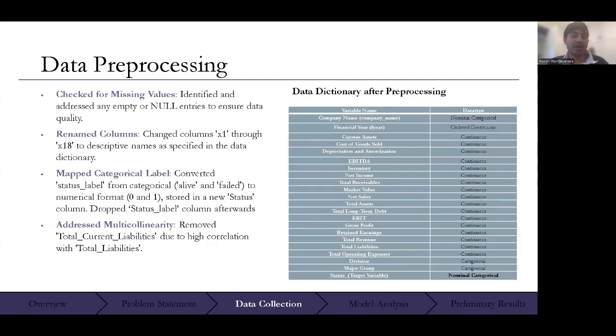When pre-processing the data, I first checked for missing values and addressed them by removing their rows. Then all columns were renamed to descriptive names, which are stated in the data dictionary. The status label variable was mapped to a binary numerical format and stored as a new variable, status. Finally, I removed the variable total current liabilities due to its one-to-one correlation with total liabilities.